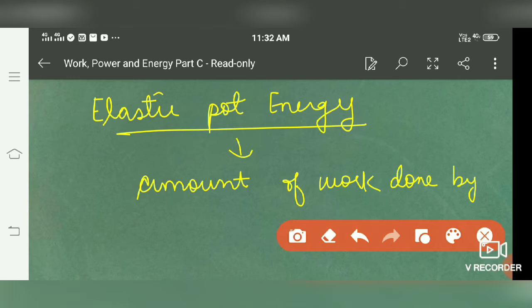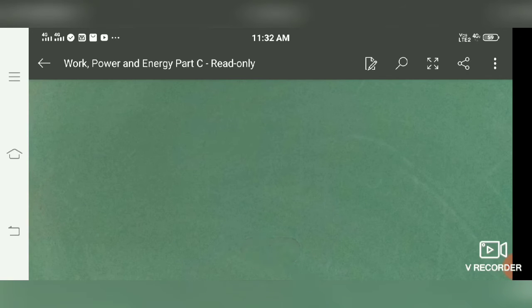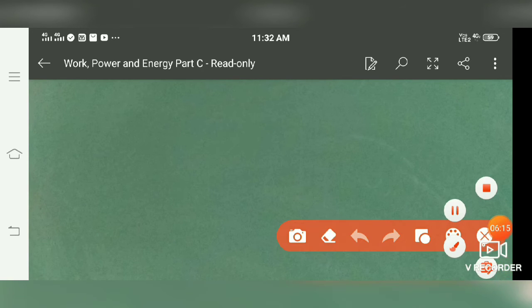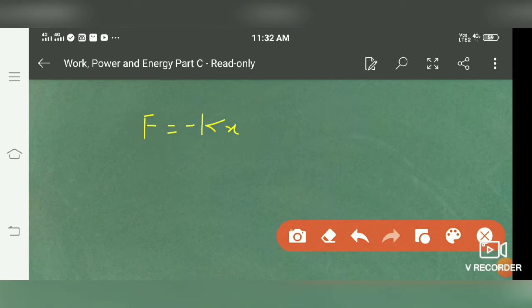Here we have the restoring force, that is equal to minus kx. Say a small amount of work done is equal to F dot dx.